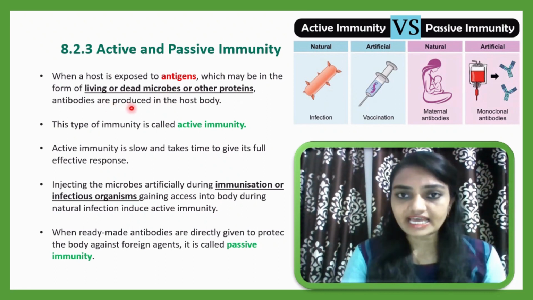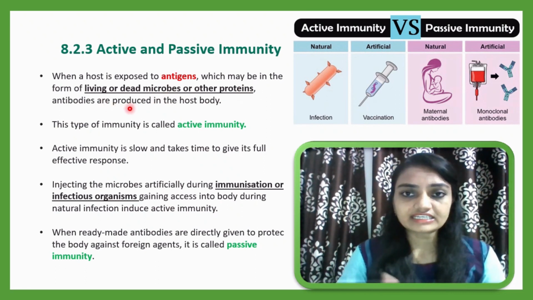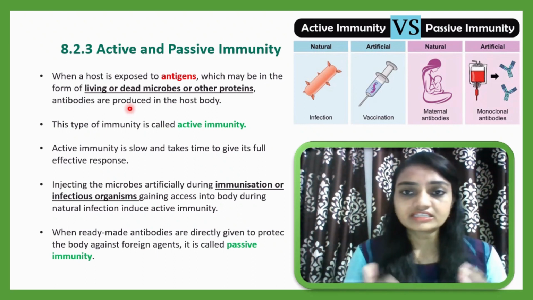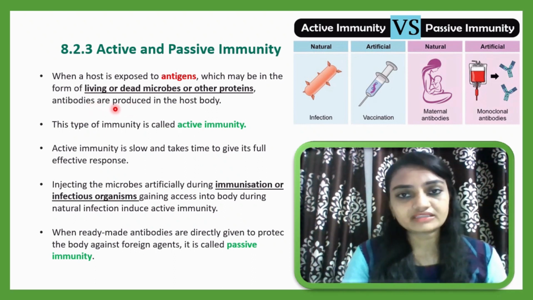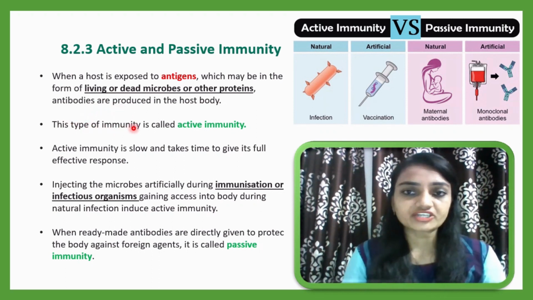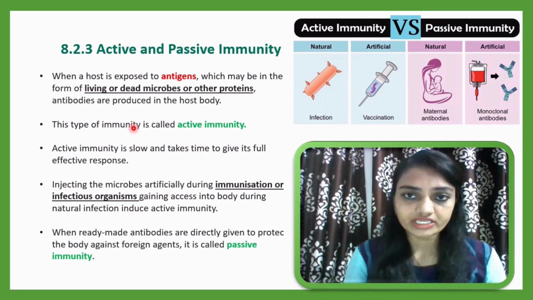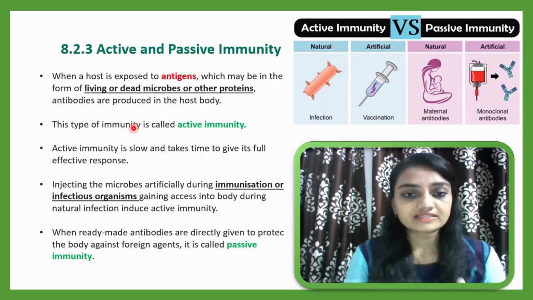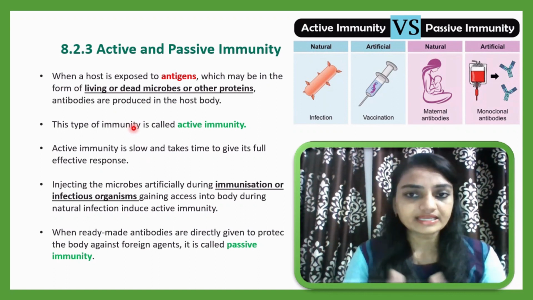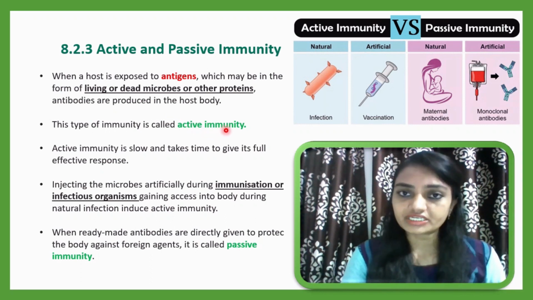At that time, the host body, in response to that infection, will produce antibody within their body. This type of immunity, the reaction or response of a host body against this antigen, is called active immunity, because antibodies will be produced inside their body. Such a mechanism is called active immunity response.